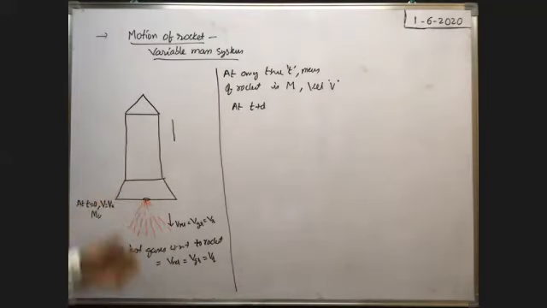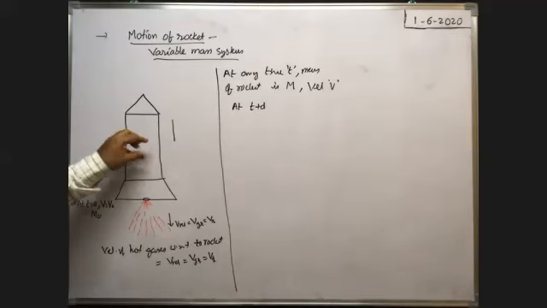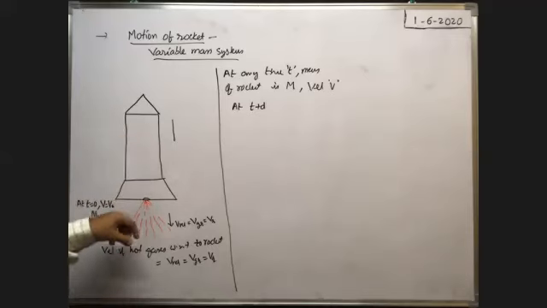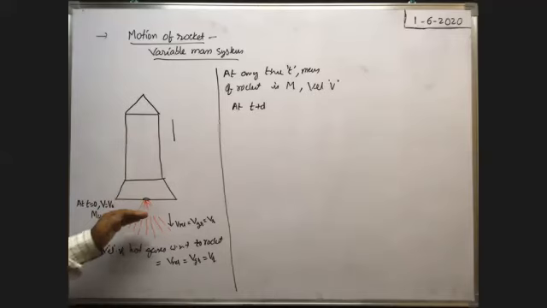The hot gases come out with a velocity VR with respect to the rocket. Because of high pressure, the hot gases are pushed by the rocket in the downwards direction, in this direction. That is the action. So because of action, hot gases come out. At the same time, while the hot gases come out through the orifice, the hot gases exert a reaction force on the rocket in the upward direction.